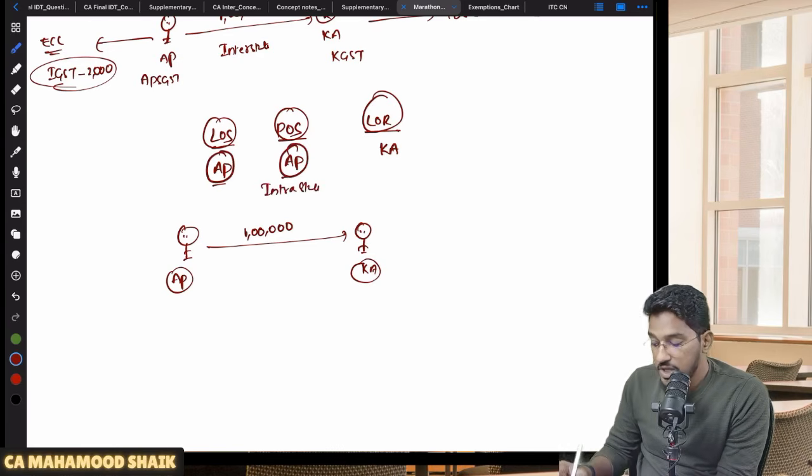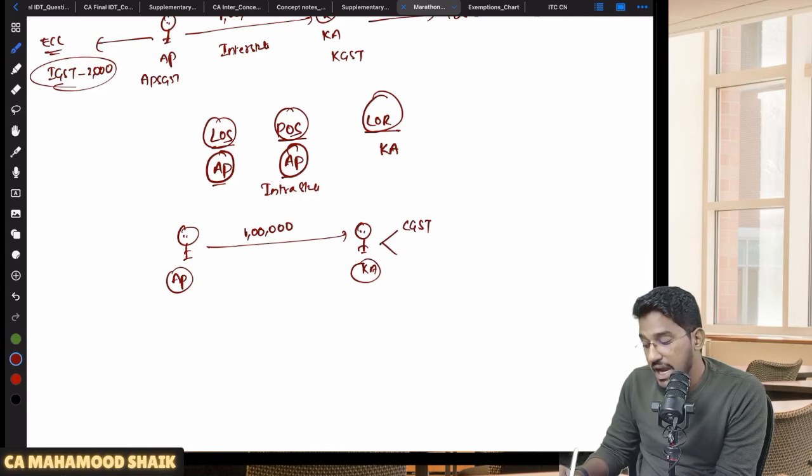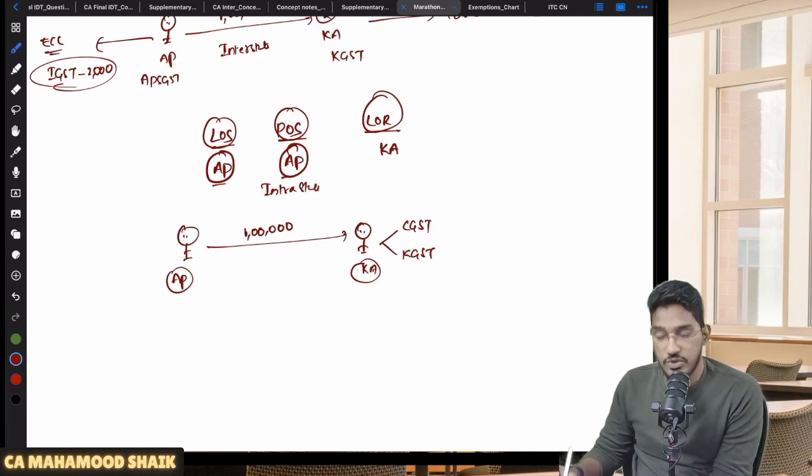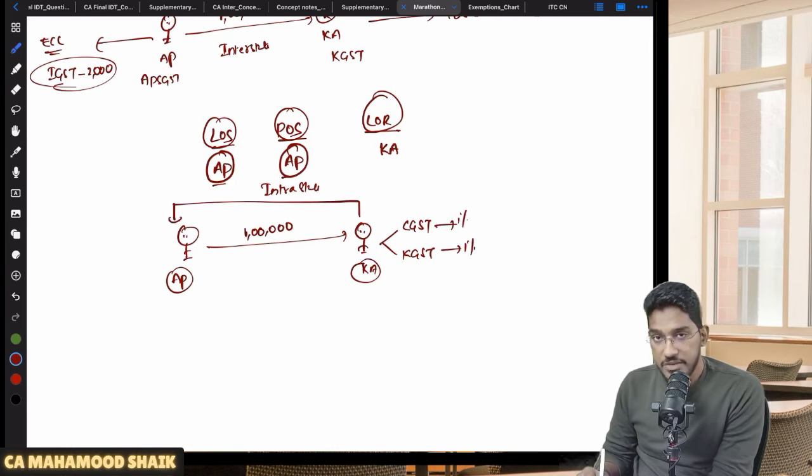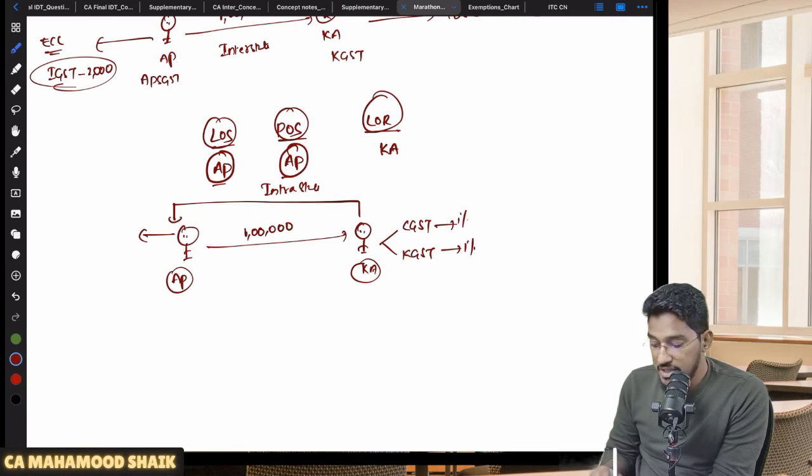Intra-state supply. So if it is an intra-state supply, this recipient is required to deduct CGST, and Karnataka GST also, since he is registered with the Karnataka government. 1% he will deduct, 1% he will deduct. Now this amount is required to be claimed by the supplier in his electronic cash ledger. So CGST he can claim, no trouble. CGST 1% he can claim in his electronic cash ledger.